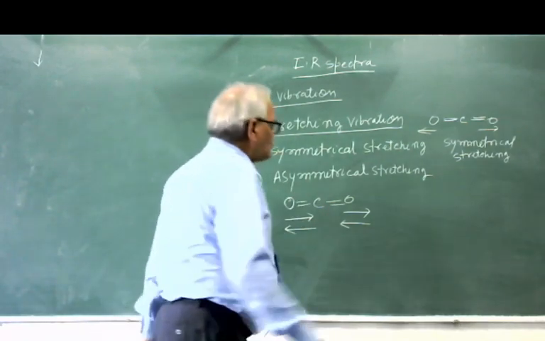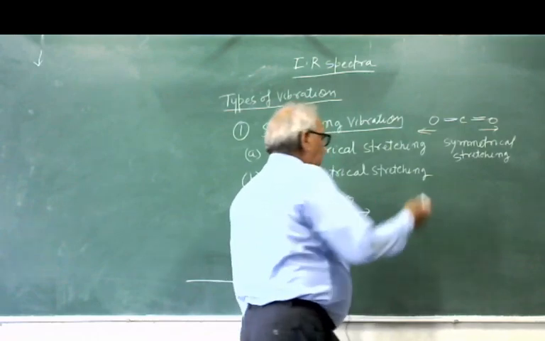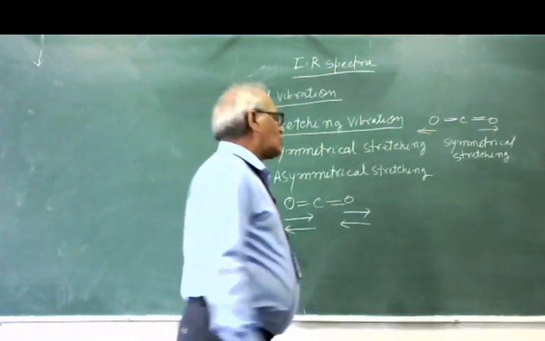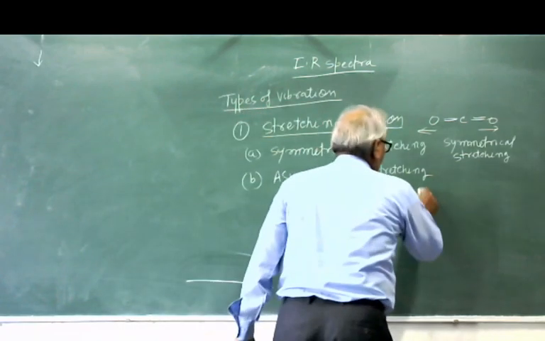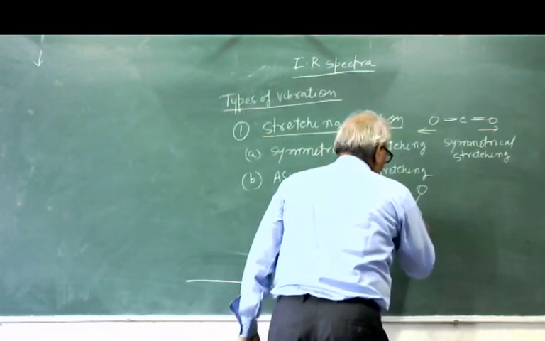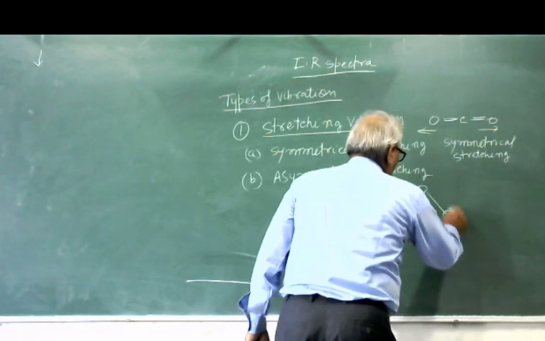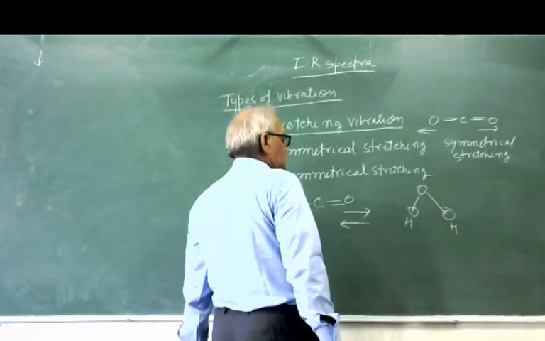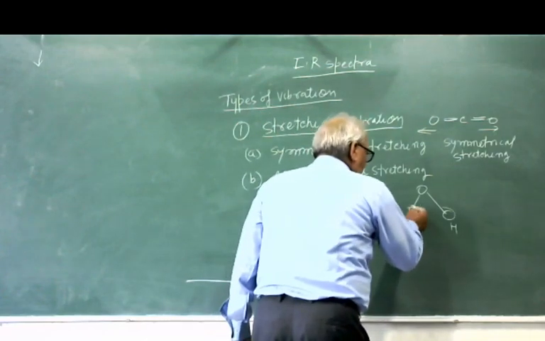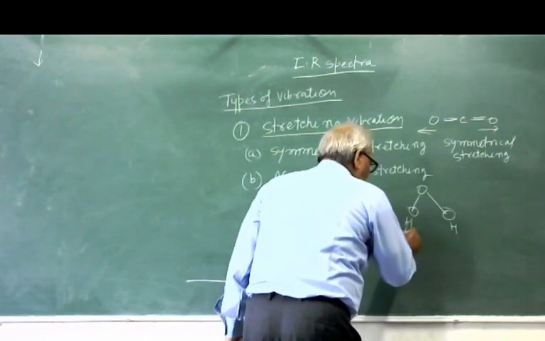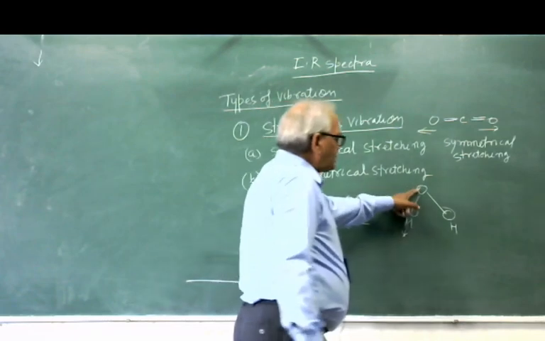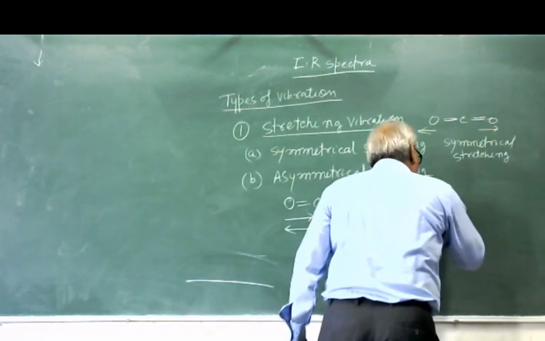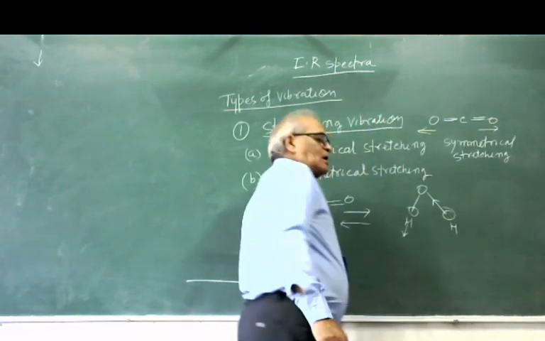Similarly, you can also explain the asymmetric stretching in the case of a bent molecule. For example, you take water: hydrogen, oxygen, hydrogen. If this hydrogen atom moves away from the oxygen, then the other hydrogen atom will move near to the oxygen atom.